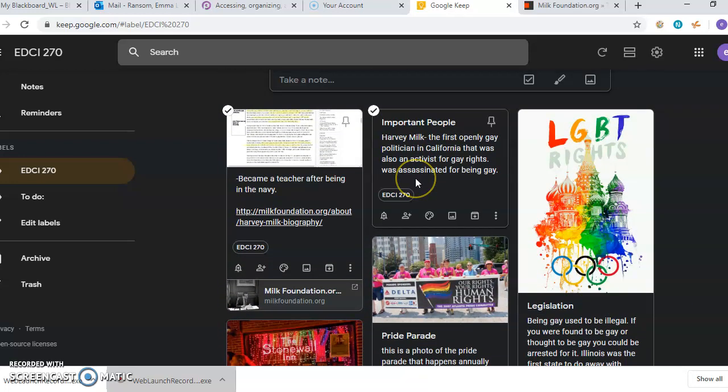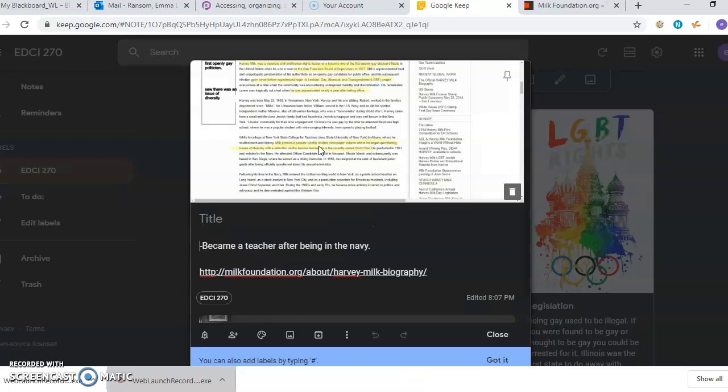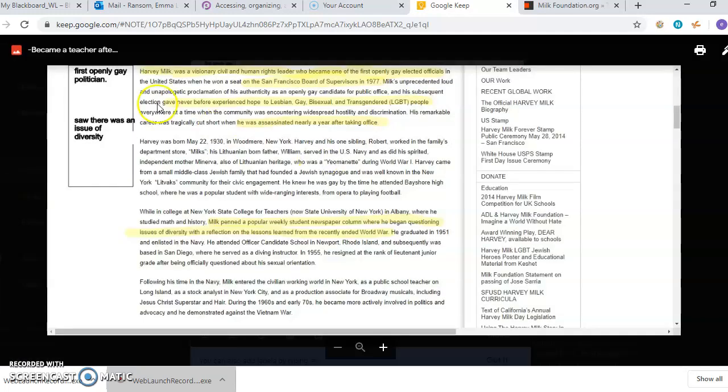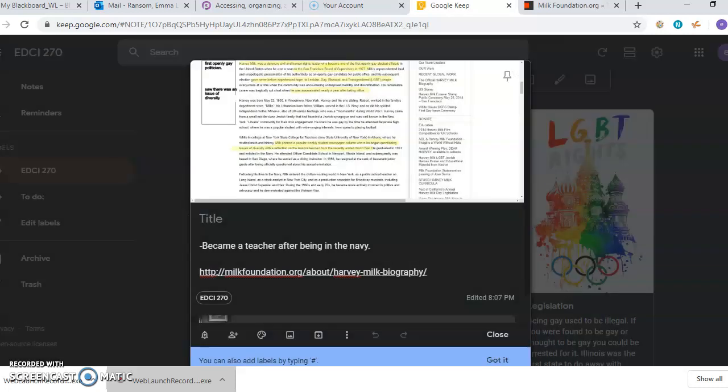My important person that I have in there so far is Harvey Milk. I have clipped this website, and here's a little note that I have. Here's the picture. I've got some little notes and highlights already in there.